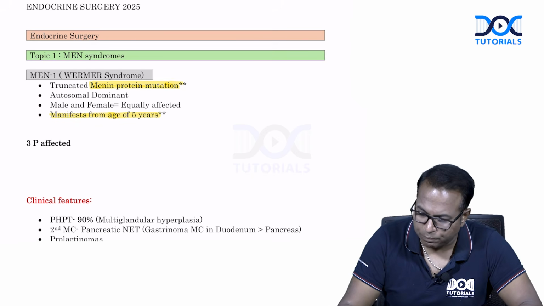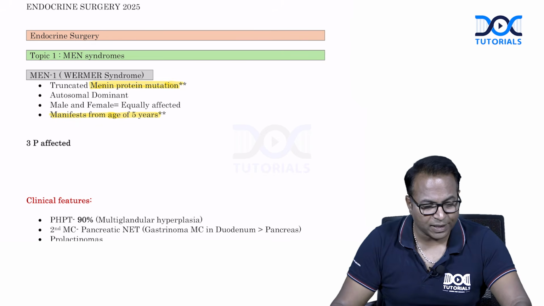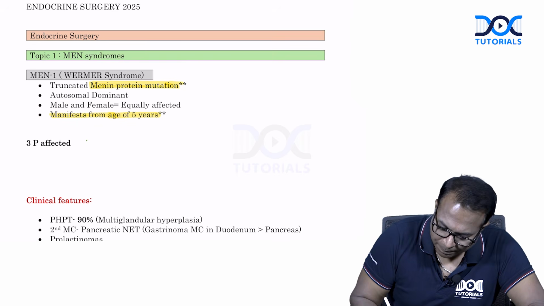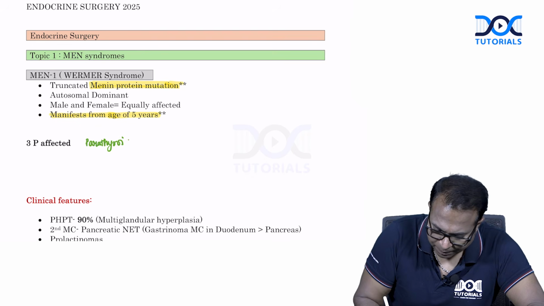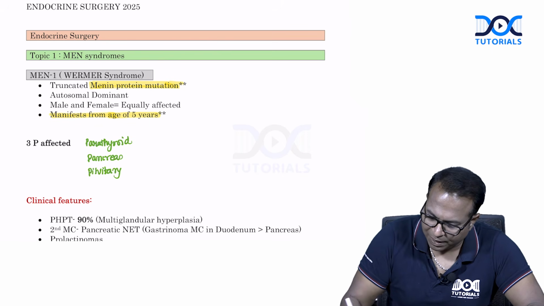It affects three important endocrine glands. What are the three glands? Don't forget, the parathyroid gland is the first important gland affected, then pancreas and pituitary. 3P, remember as 3P. In parathyroid, there is hyperparathyroidism.